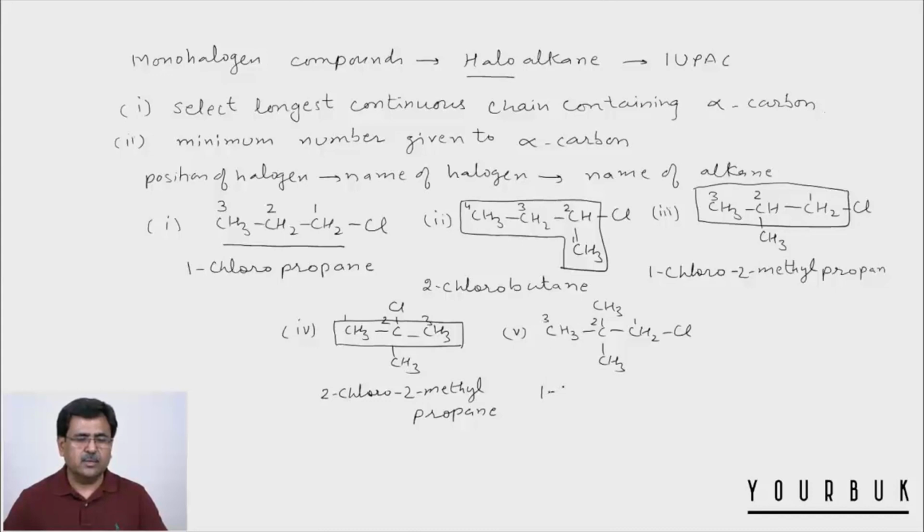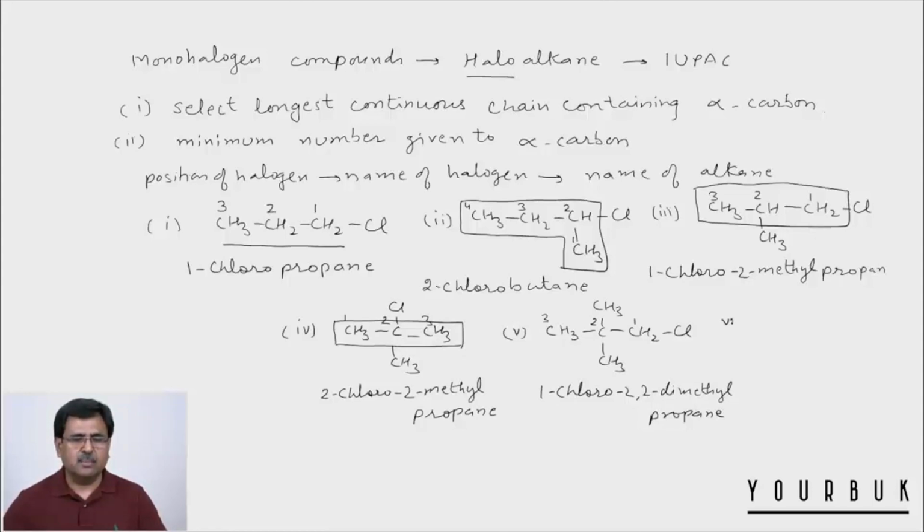So we write 1-chloro and then we write 2, 2. Now number and number should be separated by comma. So 2, 2 dimethyl, and finally we write propane. So its name is 1-chloro 2, 2 dimethyl propane.